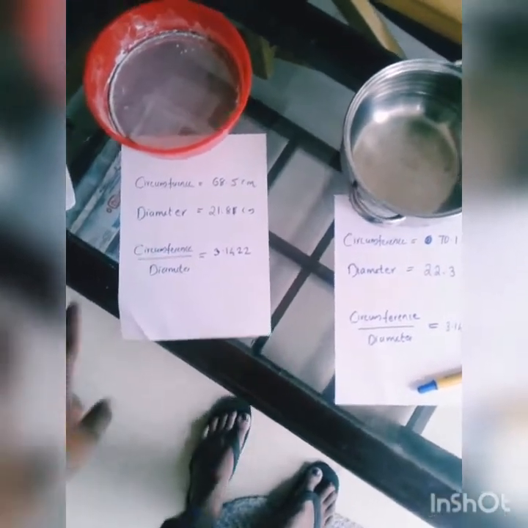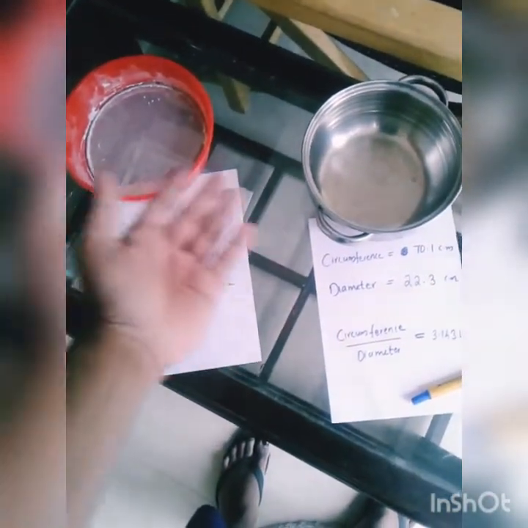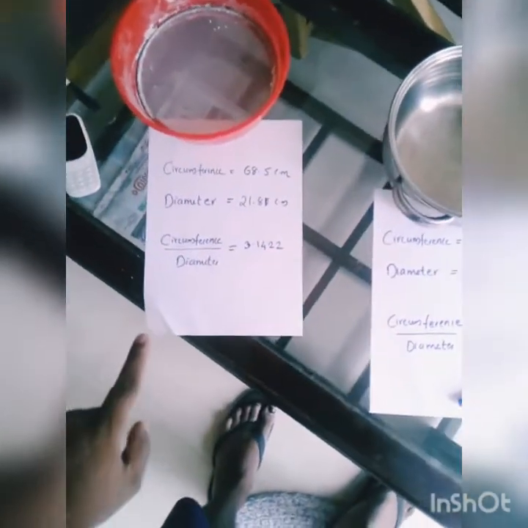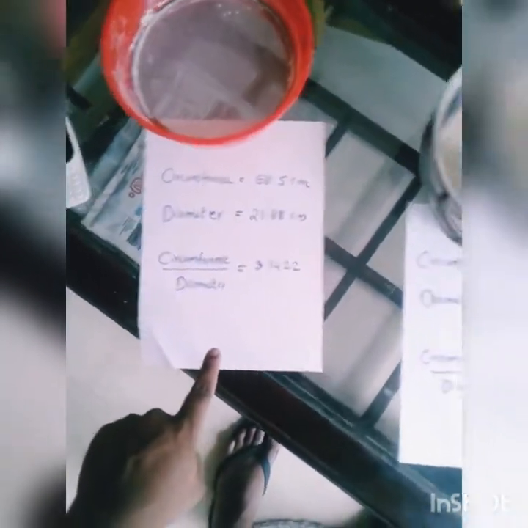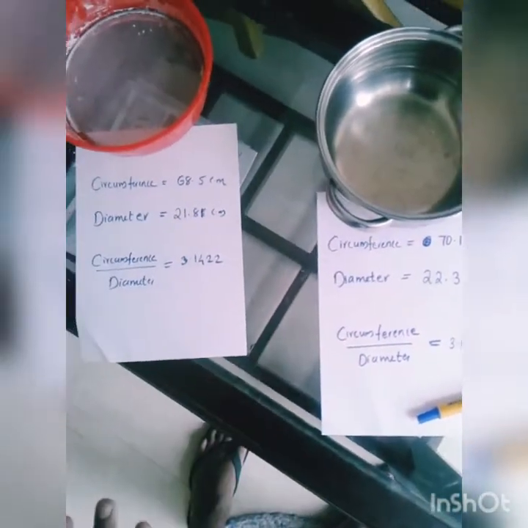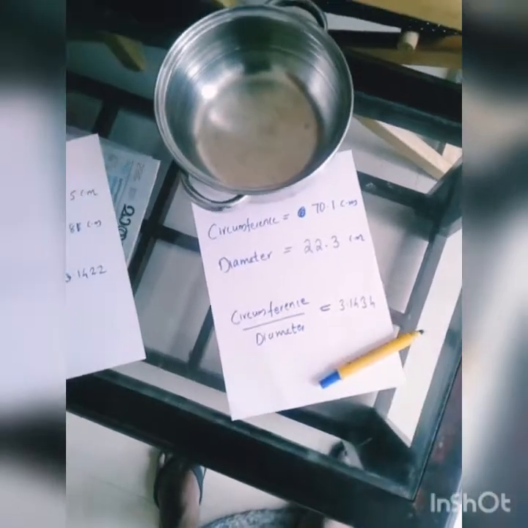See, in the first case, you know that both are circles, and they are different circles with different sizes. But when you calculate circumference by diameter, in both cases we got approximately the same result, isn't it? 3.14 here, and approximately here also it is 3.14.